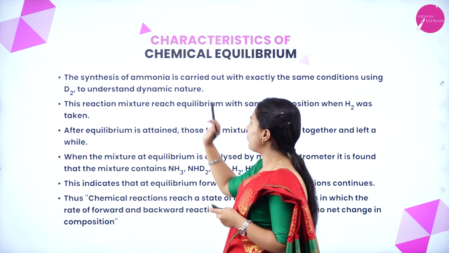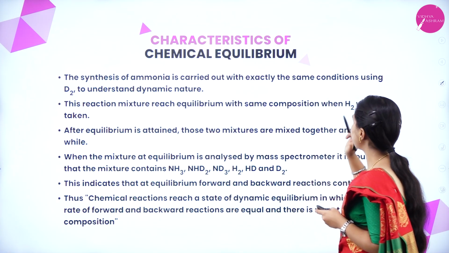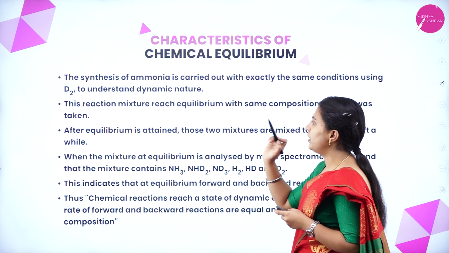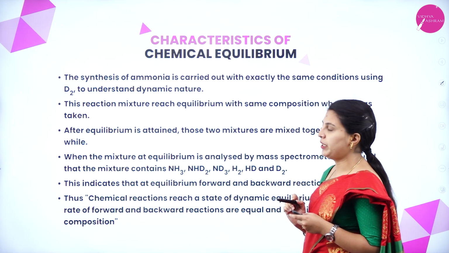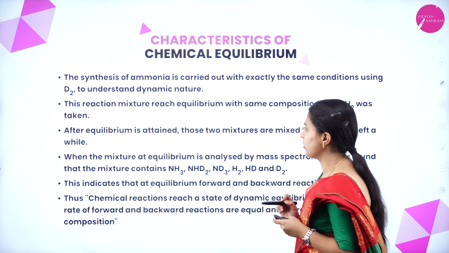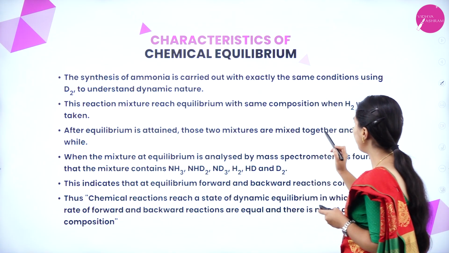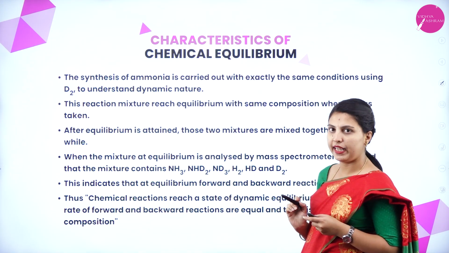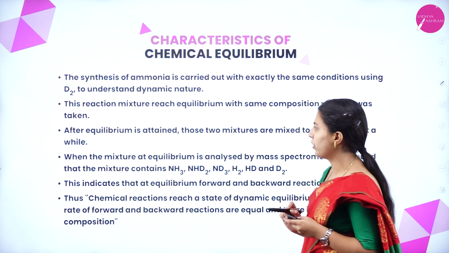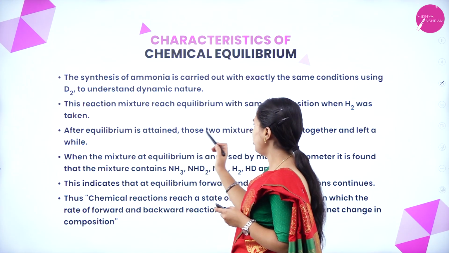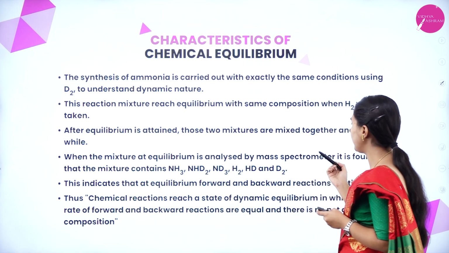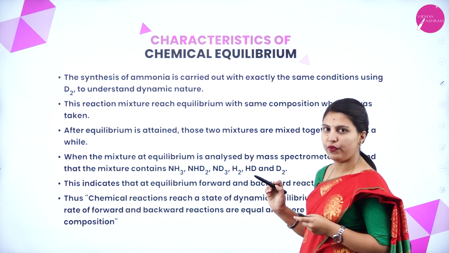The synthesis of ammonia is carried out with exactly the same conditions using D2 to understand dynamic nature, that is dideuterium. This reaction mixture reached equilibrium with the same composition as when H2 was taken. After equilibrium is attained, those two mixtures are mixed together and left a while.